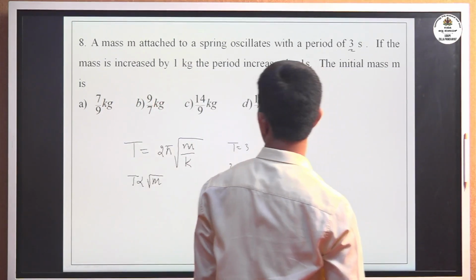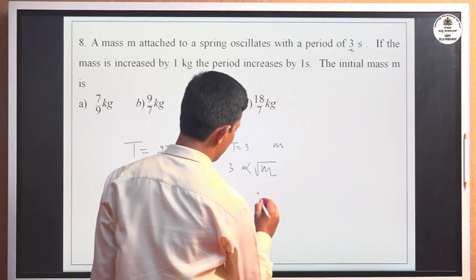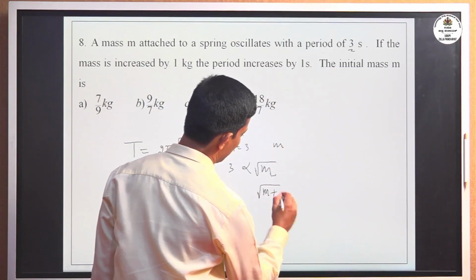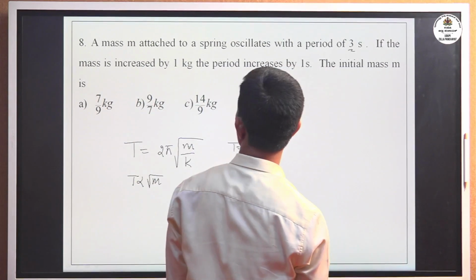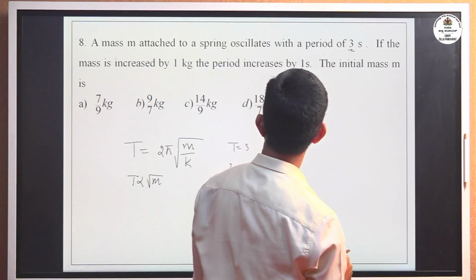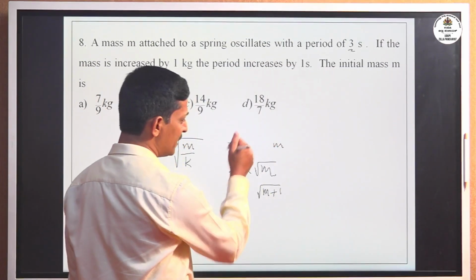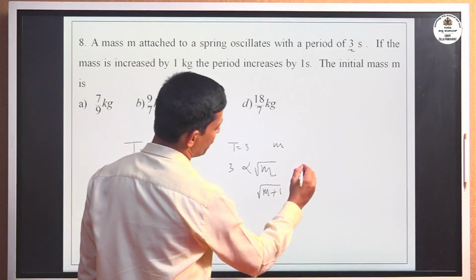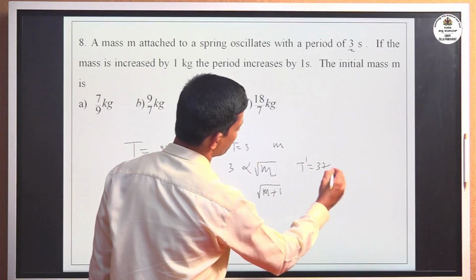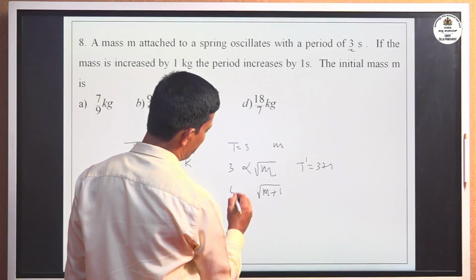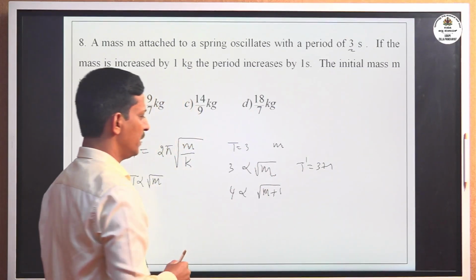Next, the mass is increased by 1 kg, so the mass becomes m plus 1, and the time period increases by 1 second, from 3 to 3 plus 1, that becomes 4. So 4 is directly proportional to root of m plus 1.